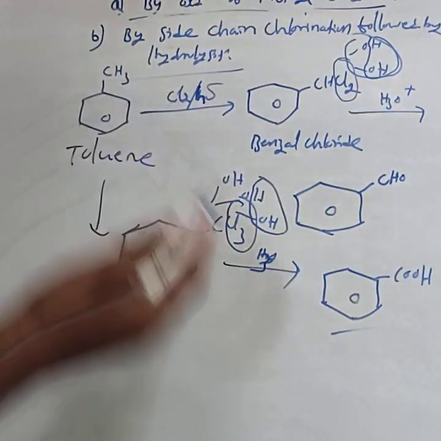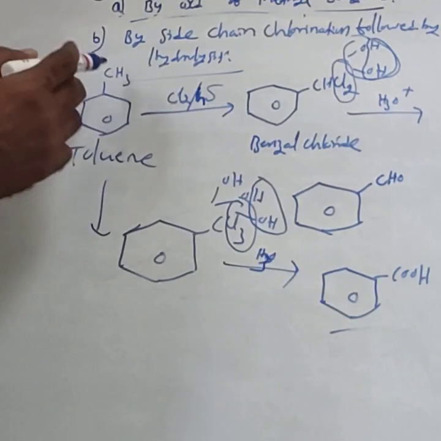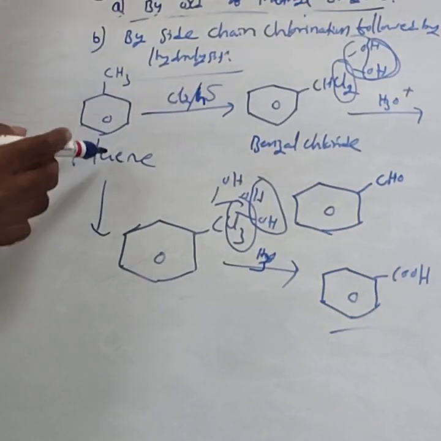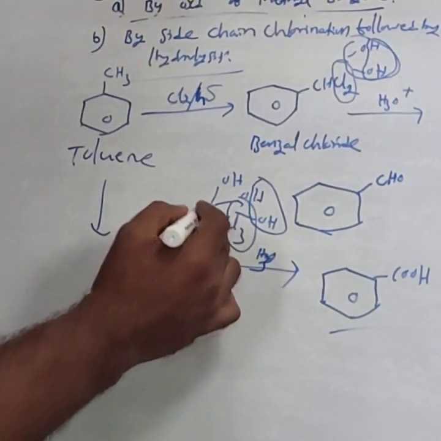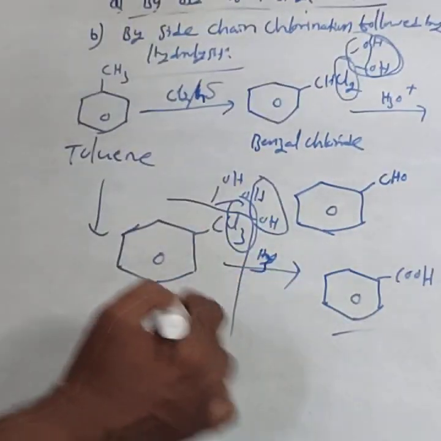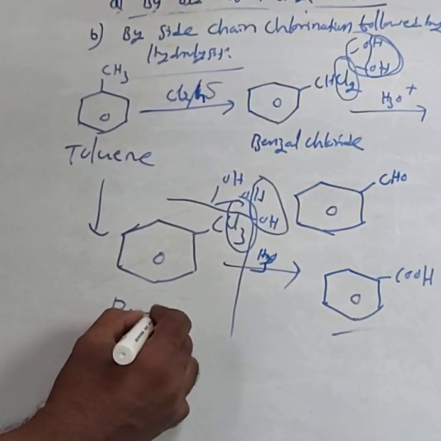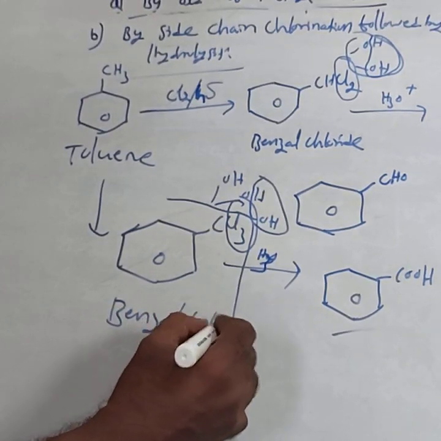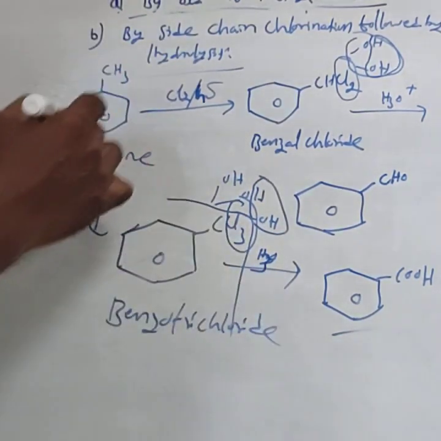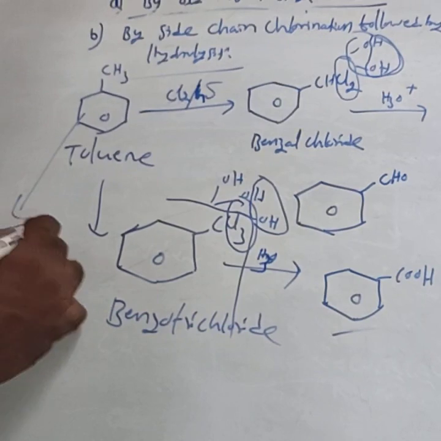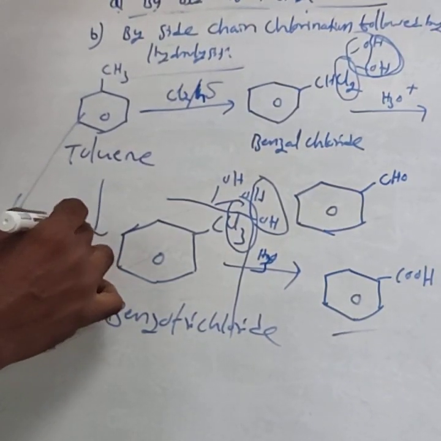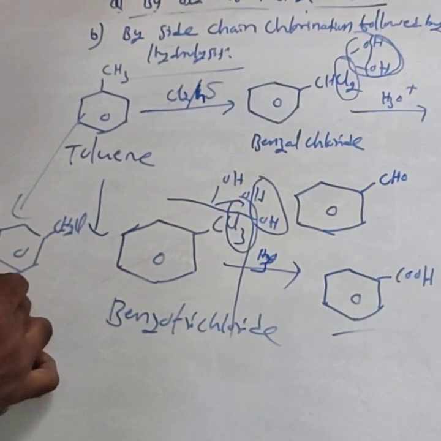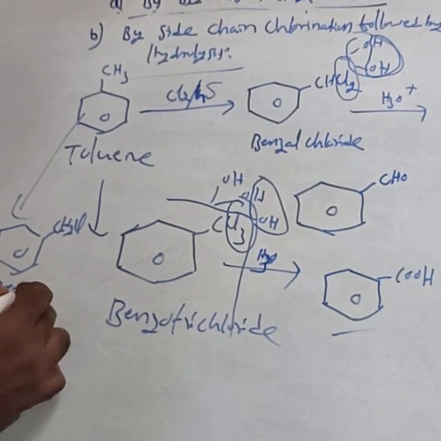This is important for the CET examinations. Toluene on trichlorination gives benzotrichloride, CCl3. Monochlorination means CH2Cl, which is called benzyl chloride.